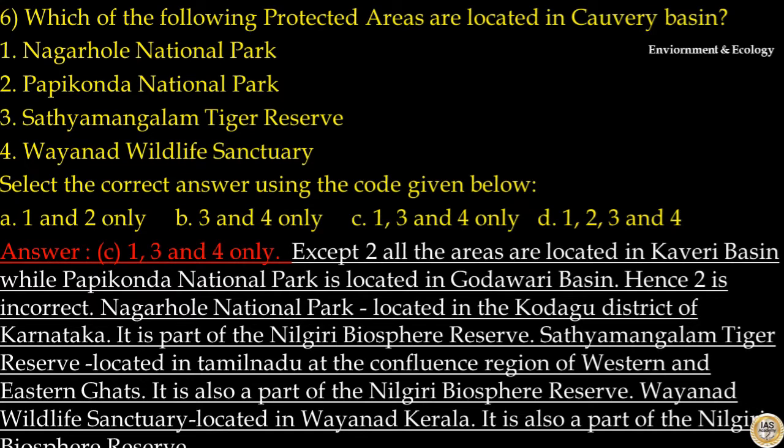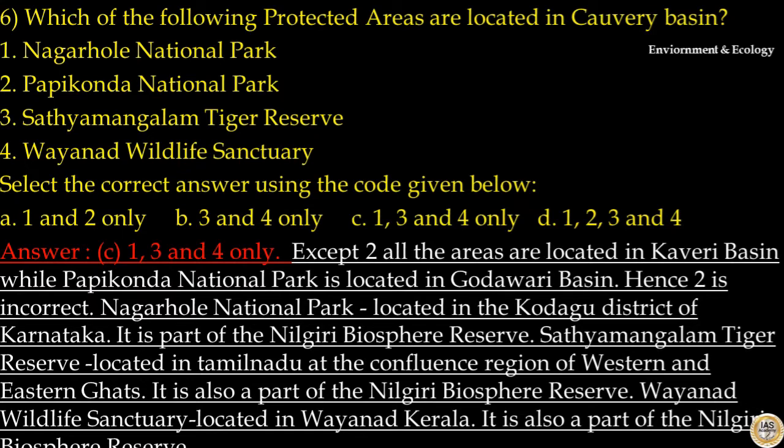Nagarhole National Park is located in Kodagu district of Karnataka. It is part of Nilgiri Biosphere Reserve. Satyamangalam Tiger Reserve is located in Tamil Nadu at the confluence region of Western and Eastern Ghats. It's also part of Nilgiri Biosphere Reserve. Wayanad Wildlife Sanctuary is located in Wayanad in Kerala. It's also part of Nilgiri Biosphere Reserve. So here answer to this question is option C. 1, 3 and 4 are correct.